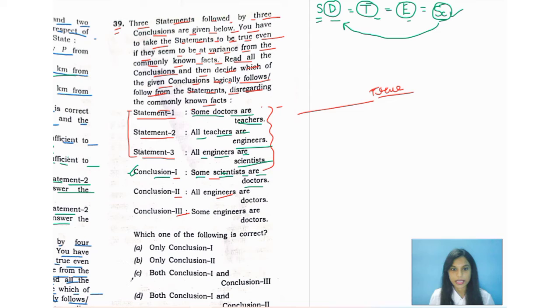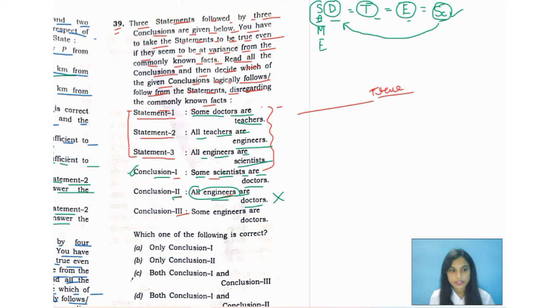We can say conclusion 2, all engineers are doctors. No, here we have this word, some, S-O-M-E, that we are considering. So definitely not all engineers are doctors, so it's wrong.